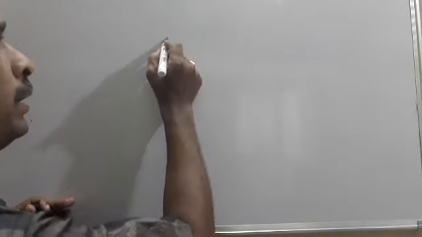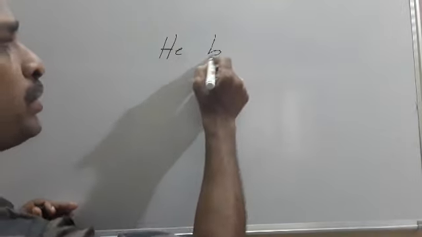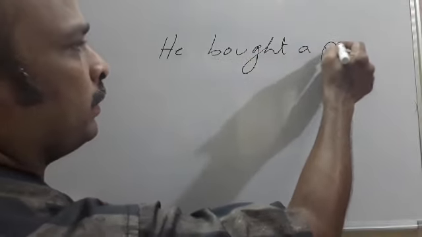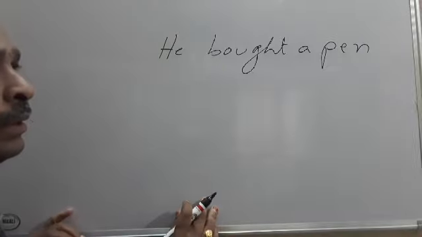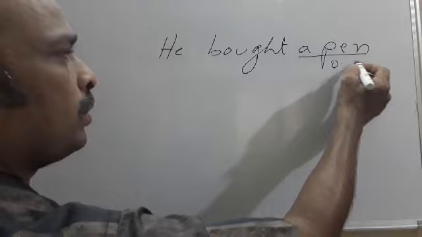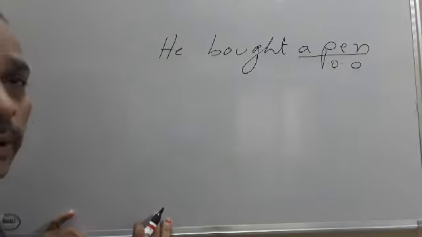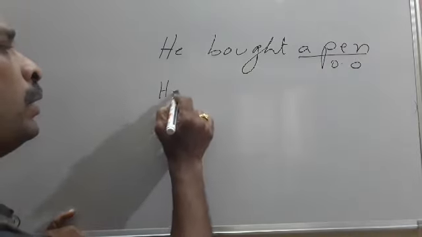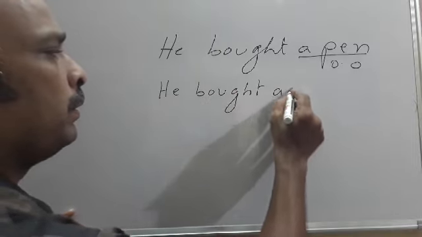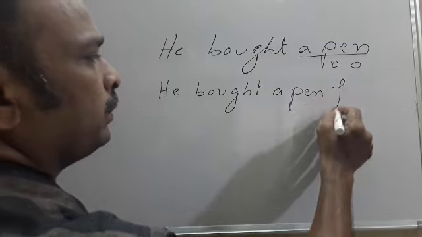See friends, he bought a pen. See, he bought a pen. Here a pen is a thing, so it is direct object. See, he bought a pen for me.